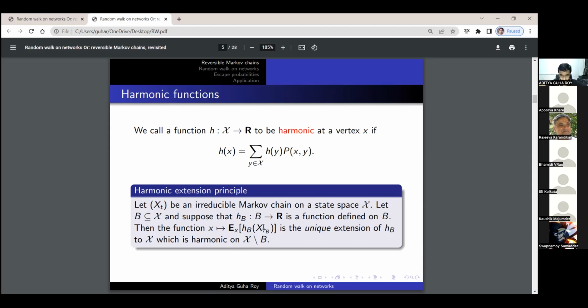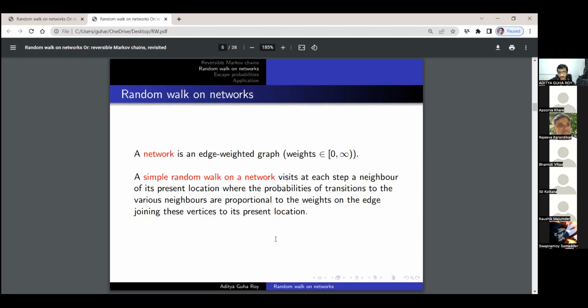And here I would like to say that X_τB denotes the first time the particle reaches a state which belongs to B. So X_τB is the first state of B that is visited by the random walk. Okay, all right, so this is the harmonic extension principle. Unfortunately, I won't discuss the proof of it because there are several results to follow, so I'll skip the proof.